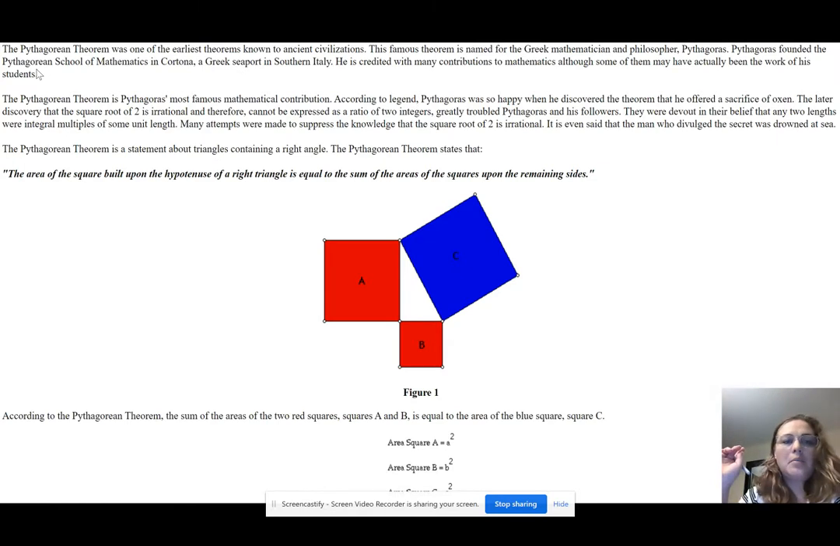So the Pythagorean theorem was one of the earliest theorems known to ancient civilizations. This famous theorem is named for the Greek mathematician and philosopher Pythagoras. Pretty cool name, right? Pythagoras founded the Pythagorean school of mathematics in Cortona, a Greek seaport in southern Italy.